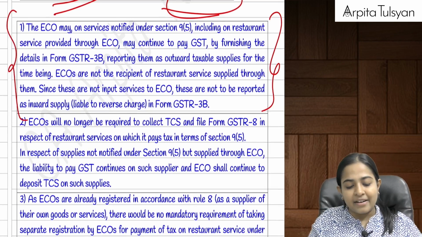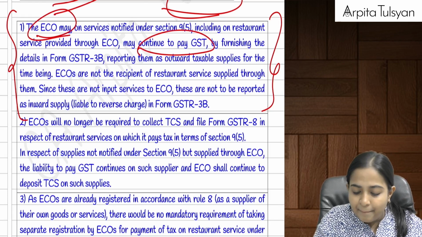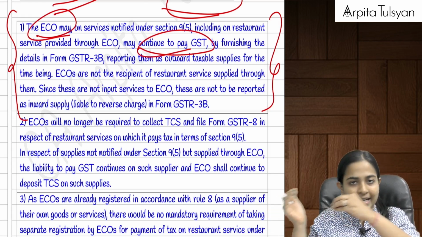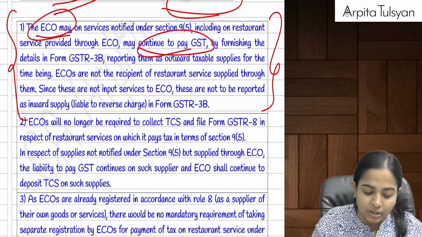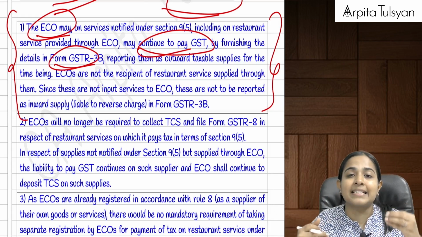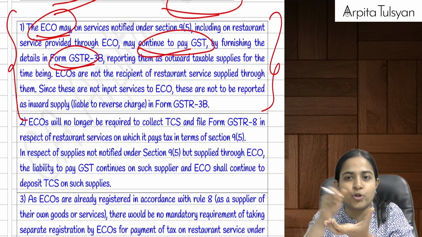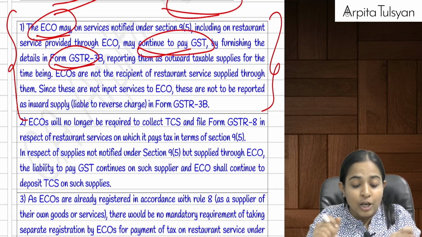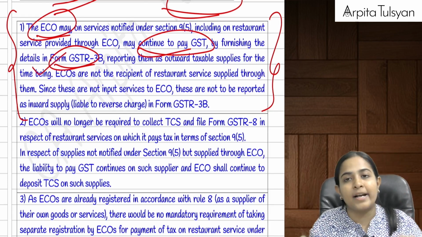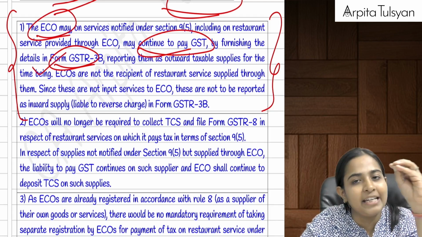Can we say the e-commerce operator will be paying the GST? It will collect the taxes and pay the GST to the government, and there will be some sales amount that it will have to show on which it will be paying the GST. So that will be shown in its return called GSTR 3B, where actually it is not the eco's sale.